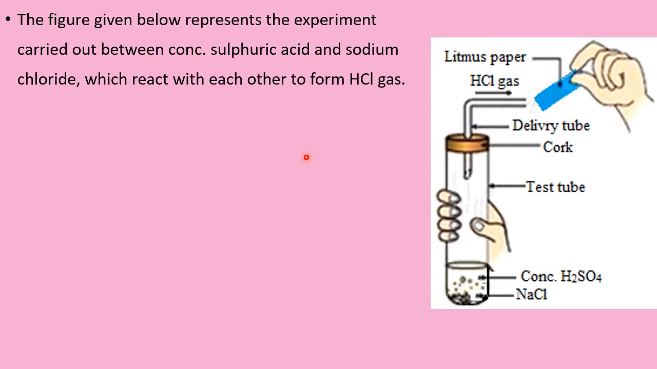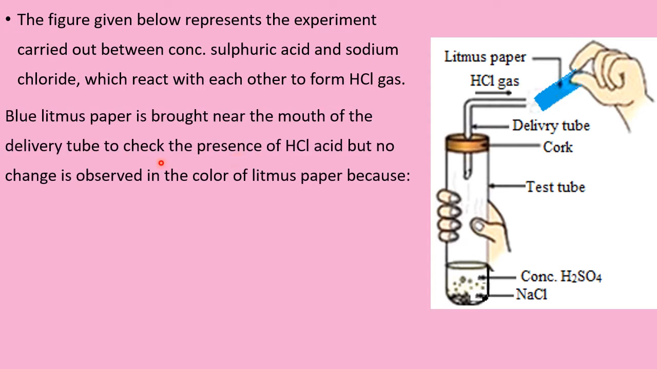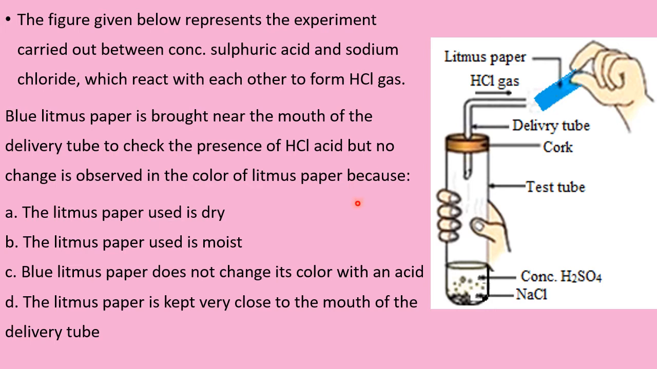Let us see the options. Blue litmus paper is brought near the mouth of the delivery tube to check the presence of HCl, but no change is observed in the color of the litmus paper. That means the litmus paper has not changed its color. Why? Option A: the litmus paper used is dry. Option B: the litmus paper used is moist. Option C: blue litmus paper does not change its color with an acid. Option D: the litmus paper is kept very close to the mouth of the delivery tube. This last one is not a good answer.